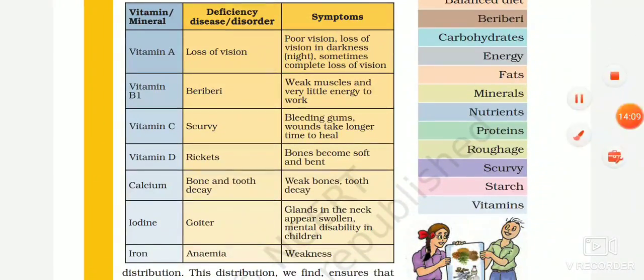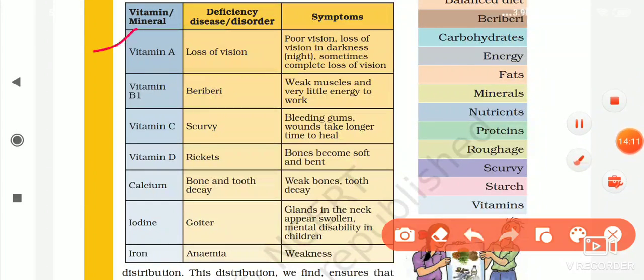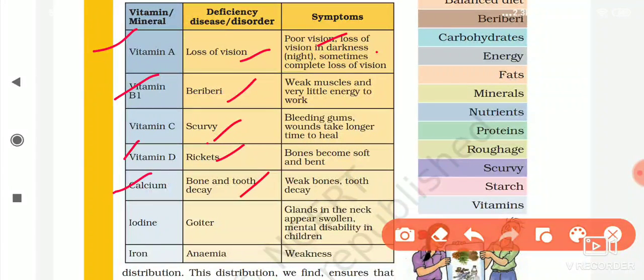Okay, now this is the table. Vitamin A, deficiency of vitamin A causes loss of vision. Symptoms: poor vision, loss of vision in darkness, you cannot see at night also. Vitamin B, the deficiency disease is beriberi. Vitamin C, scurvy. Due to deficiency of vitamin D, rickets. Due to calcium, bone problems. Due to deficiency of iodine, goiter, and due to deficiency of iron, anemia.